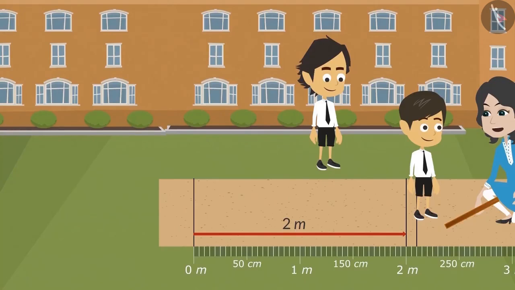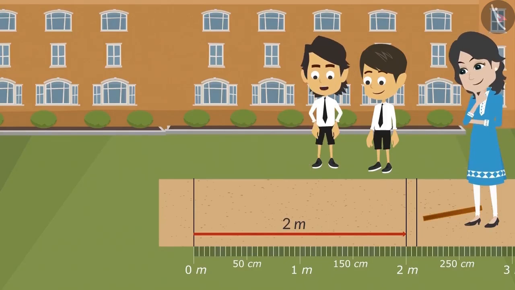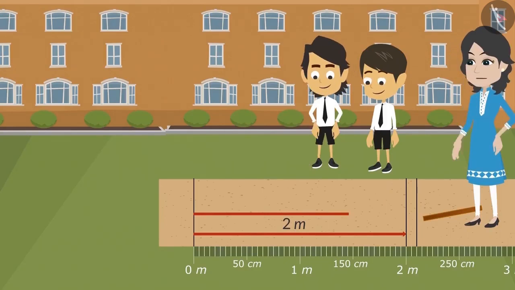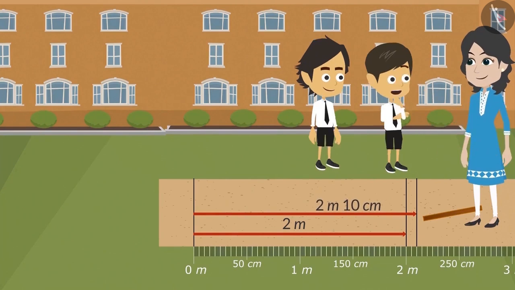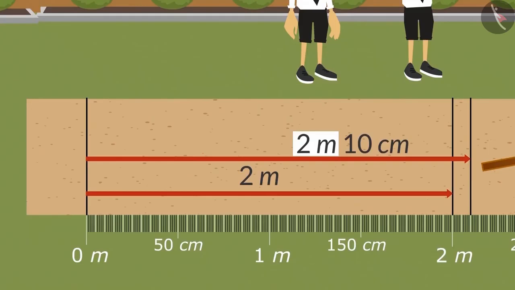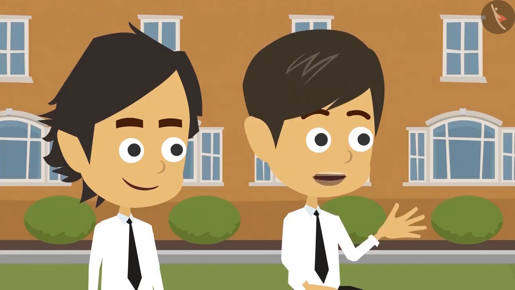Hey Reyansh, you have jumped longer than Ayushman. But there is not much difference. Let's measure, then we will know. Reyansh, you have jumped 2 meters and 10 centimeters. 2 meters or 10 centimeters? 2 meters, 10 centimeters. I didn't understand, ma'am. Tell me either in meters or in centimeters.